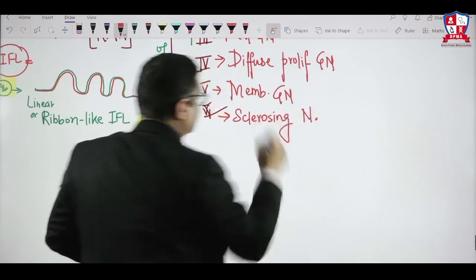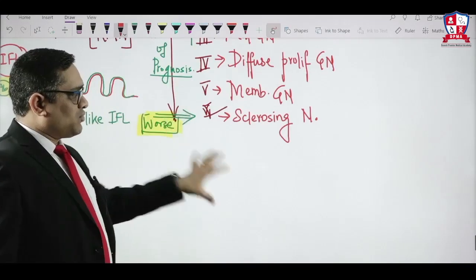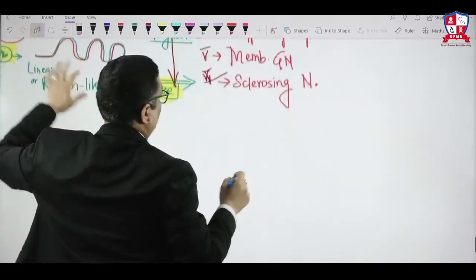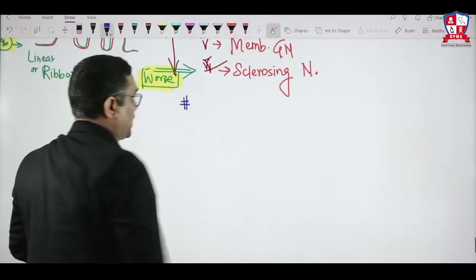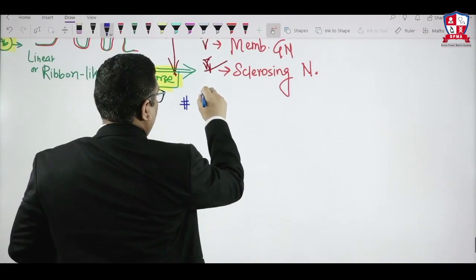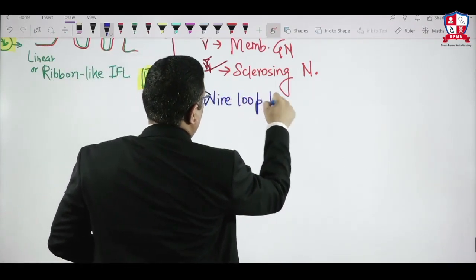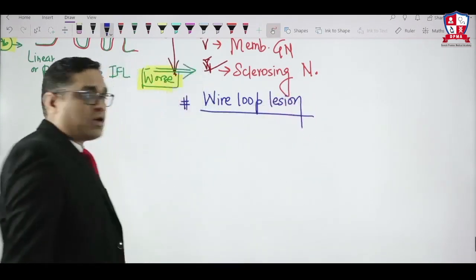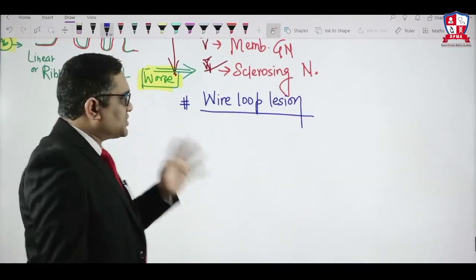Sclerosing nephritis, right? So these are the 6 classes of lupus nephritis which we are watching here. After seeing these 6 classes of lupus nephritis, the number 1 important thing I want to show you is the wire loop lesion. Where will you find them, what is their clinical feature, what is their clinical relevance? These 3 things are very important.